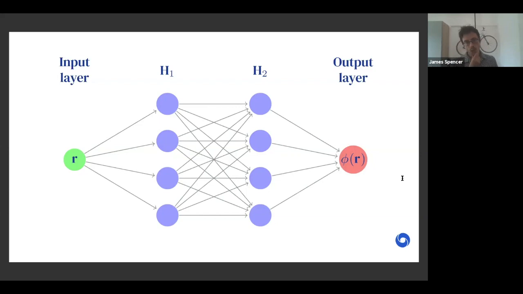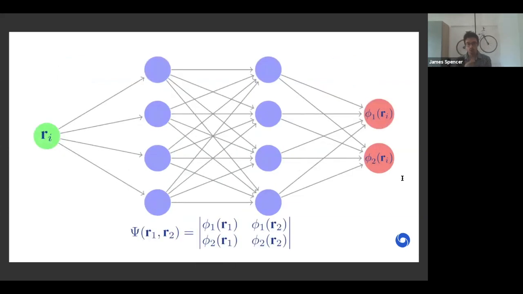Next slide, please. And the power of machine learning is really that it can compactly express functions that are extremely high in dimension. So if we want to go to more than one electron, then we can easily handle this by feeding into the network the positions of each electron at a time, and rather than a single orbital, we need to spit out the commensurate number of orbitals with the number of electrons, and then we can pass this into a determinant. And this is essentially Hartree-Fock theory expressed with a neural network.